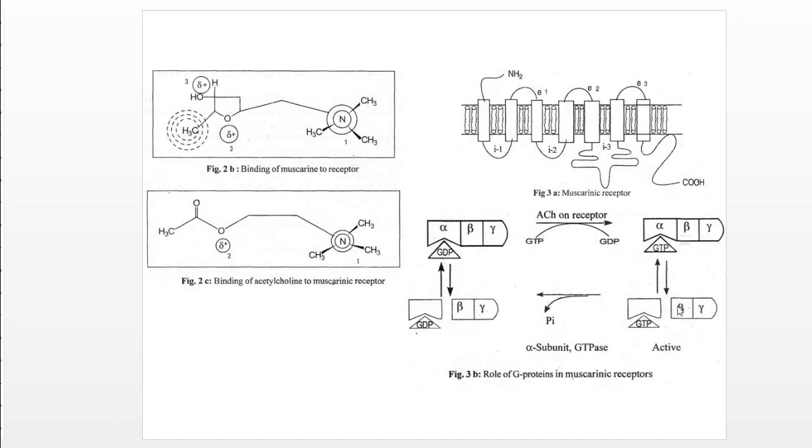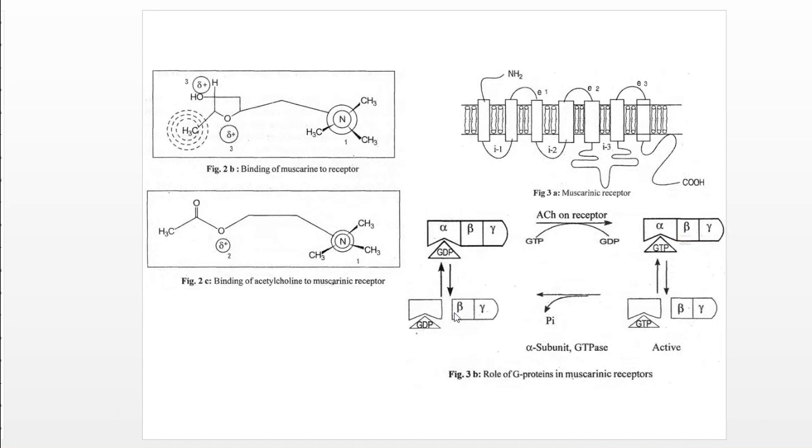The alpha subunit possesses GTPase activity, and quickly it will hydrolyze GTP to GDP, and again the signal gets terminated. The alpha, beta, gamma subunits reunite, and again the resting stage of that G protein coupled receptor is restored, and again GDP binds to this G protein. So this is the transduction mechanism related to this.